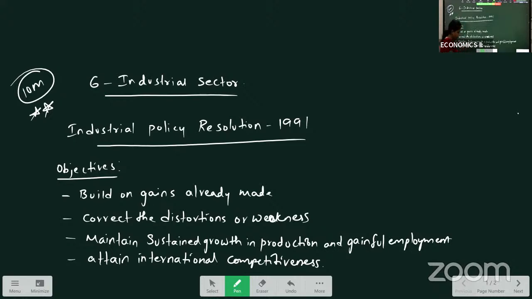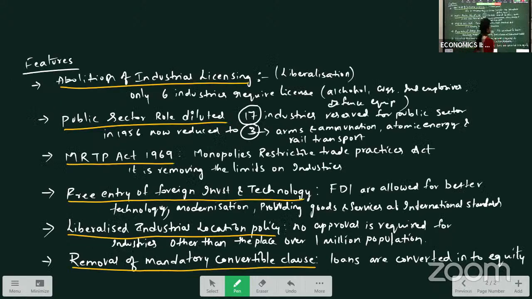With these objectives, 91 policy was introduced in the country, and the features of 91 policy are abolition of industrial licensing, public sector role diluted, MRTP Act 1969, free entry of foreign investment and technology, liberalized industrial location policy, and removal of mandatory convertible clause.